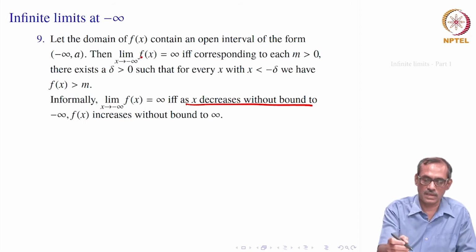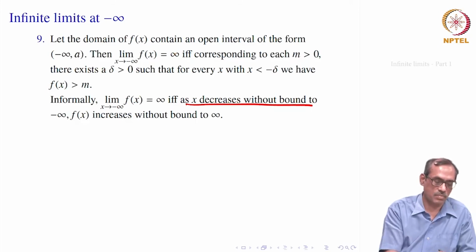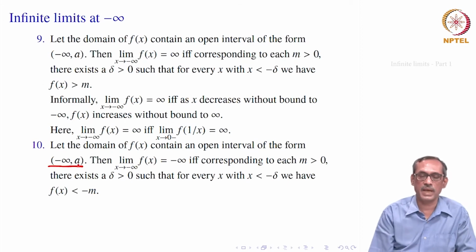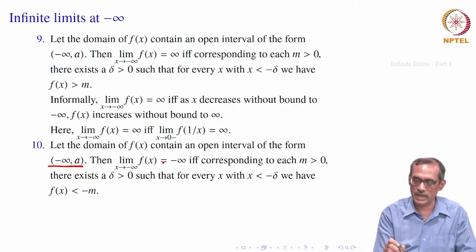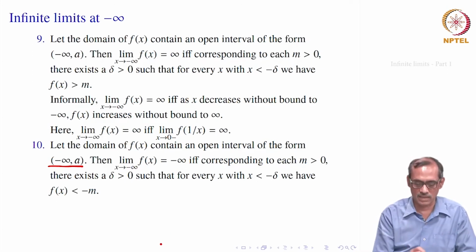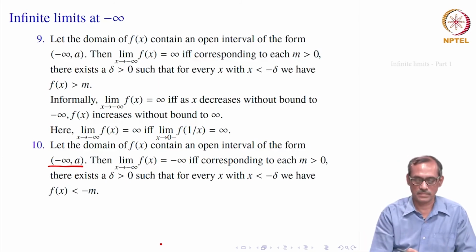Okay. So, these are all the cases from playing with infinity minus infinity. We have one more case, when the limit of f x equals minus infinity for x going to minus infinity. In that case we should again have minus infinity to a contained inside the domain of f for some a, and then we would say that the limit as x goes to minus infinity of f x is minus infinity if corresponding to each m bigger than 0, there exists a delta greater than 0 such that for every x with x less than minus delta, its corresponding value f of x is less than minus m. Both are now minus.